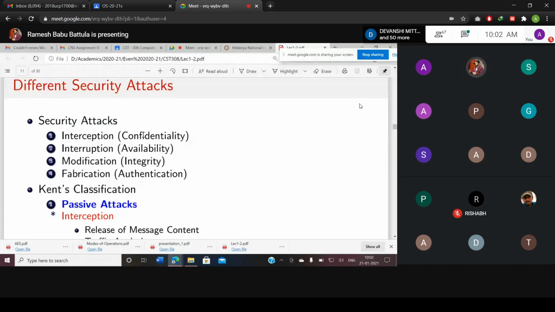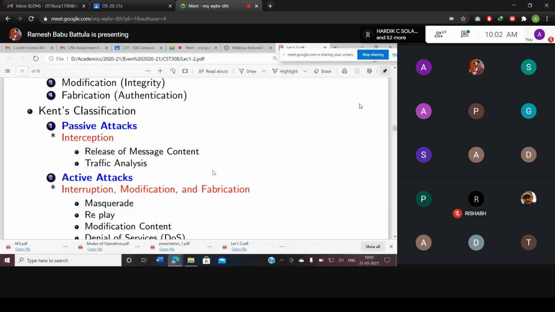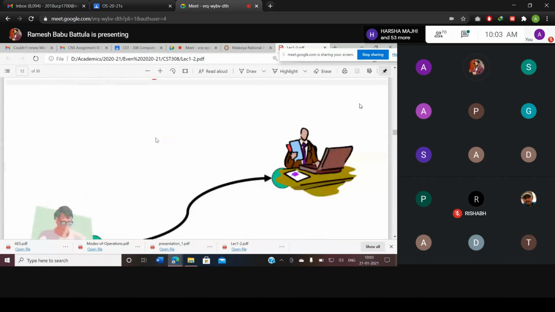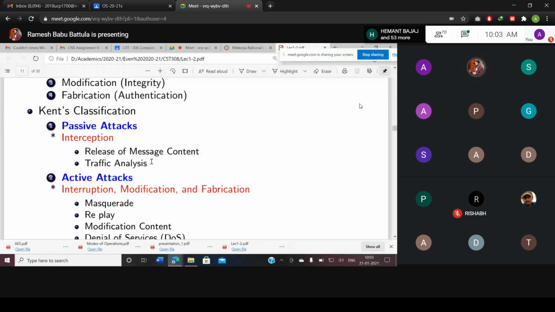The security attacks are interruption, modification, and fabrication, along with interception. Interception attacks mainly target confidentiality. Interruption attacks target availability. Modification attacks target integrity, and fabrication comes under authentication-based attacks. Finally, one of the computer scientists classified attacks into two types: passive attacks and active attacks. Interruption, modification, and fabrication come under active attacks. Interception comes under passive attacks. Up to this point, we discussed in the last class.